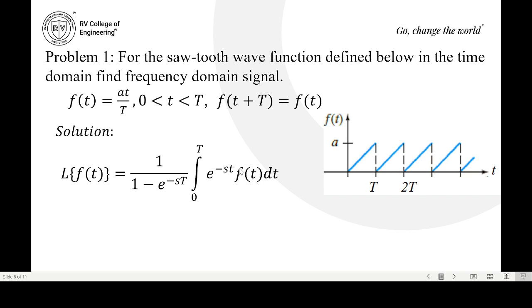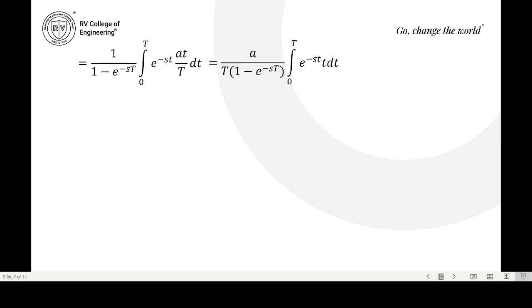Here our periodic function f of t equals a t by capital T from 0 to T. If you substitute f of t equal to at by T here, a and capital T are constants, so you can take a and T out of this integral. So we can write this as a by capital T into 1 minus e power minus sT, integral 0 to T of e power minus st into t dt.